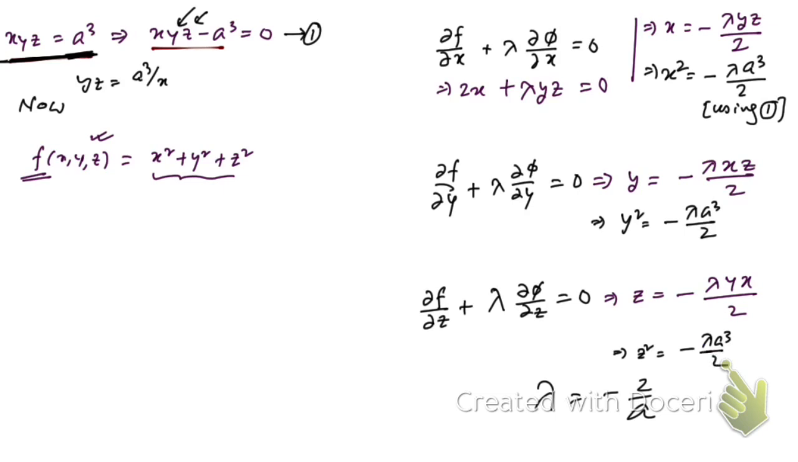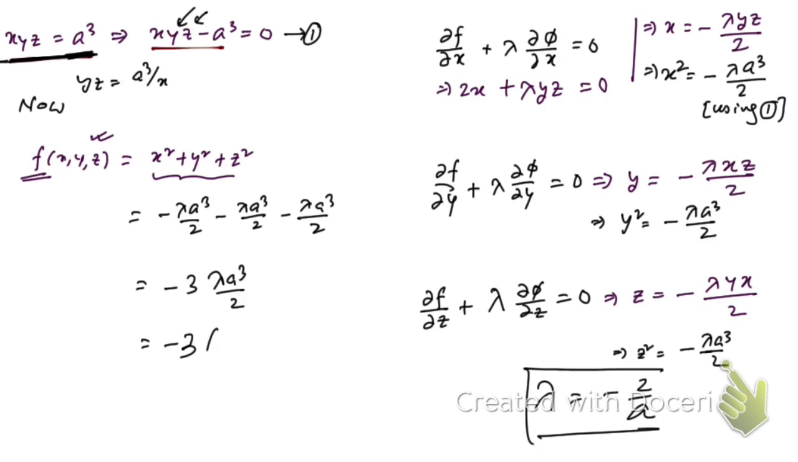Now let us put this x square, y square, z square here. Then lambda a cube by 2, minus lambda a cube by 2, minus lambda a cube by 2. That's what we're gonna have. Now adding these 3, we're gonna have minus 3 lambda a cube by 2. Now what is the value of lambda? Let's put the value of lambda. We have got this, minus 2 by a, into a cube by 2 here. So this 2 cancels, this minus minus will be plus, right?